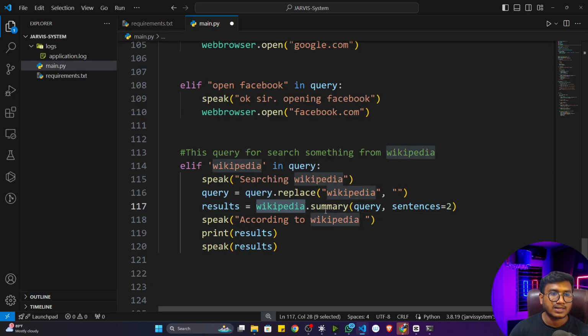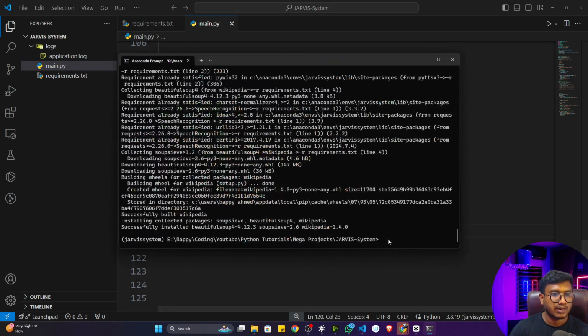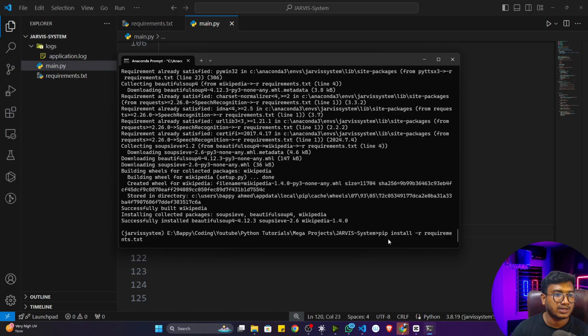You can see I'm using the Wikipedia package, and inside that there is a function called summary, and you have to give your query here. I only want to return 2 sentences from Wikipedia, because if you open Wikipedia there would be thousands of lines, but I only need 2 lines, and it will speak that particular statement. First of all, it will speak according to Wikipedia, it will print in the terminal, and it will speak the results. Let me show you. I'll open my terminal, and now if I execute,